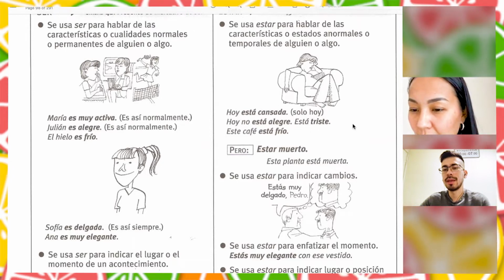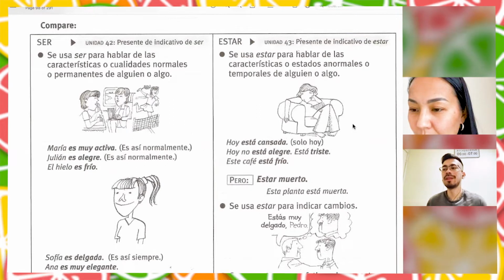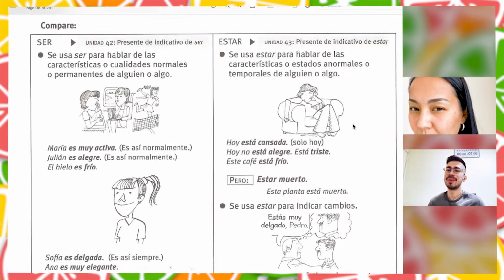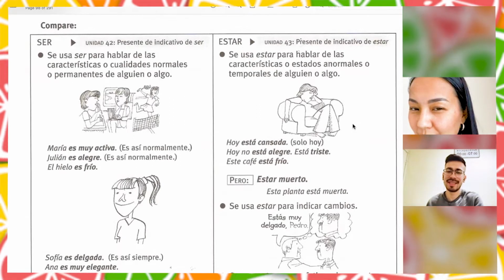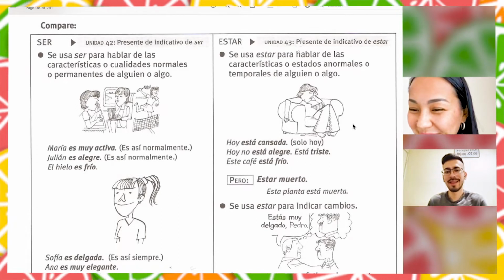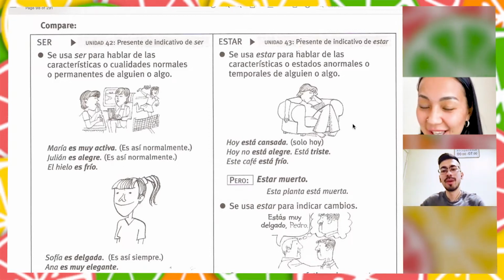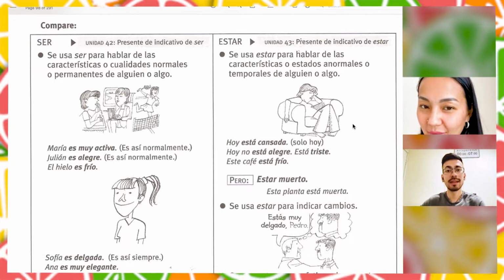Because this is a state, and to be dead is something that is going to be forever, right? So you cannot be reborn, for example. Theoretically not. That's why we use estar.